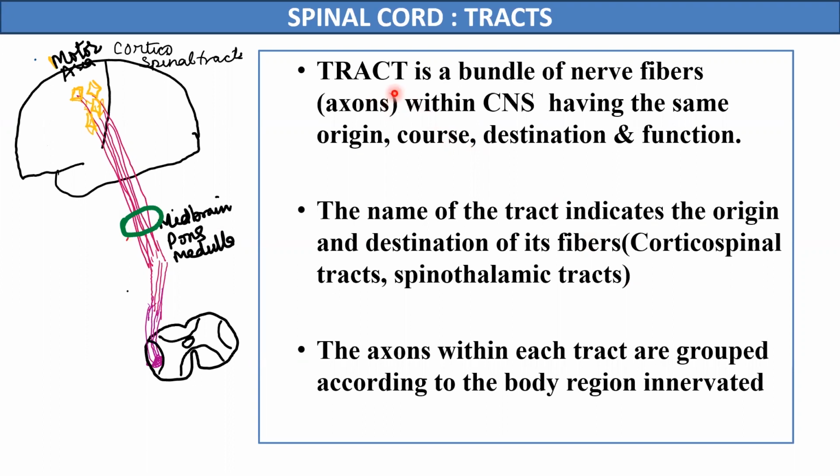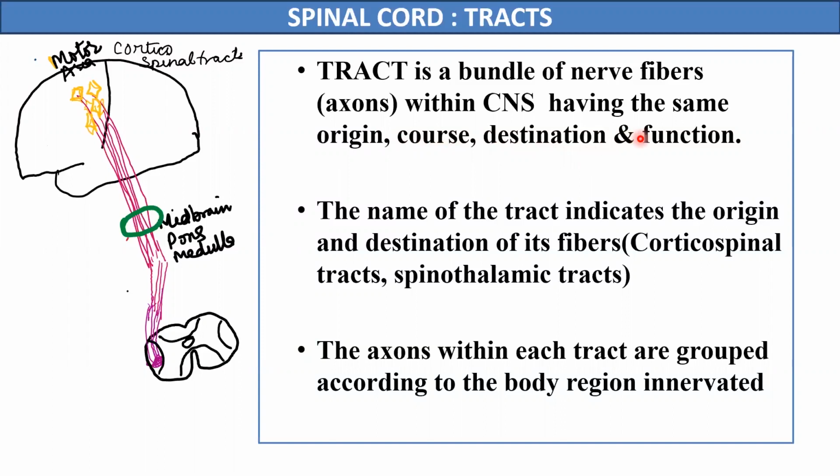So a tract is a bundle of nerve fibers which have the same origin, that is, the cell bodies of these axons will lie at a particular place in the brain or the spinal cord. And these axons will follow the same course and have the same area of destination or termination, and all the axons in a tract will perform a similar function.